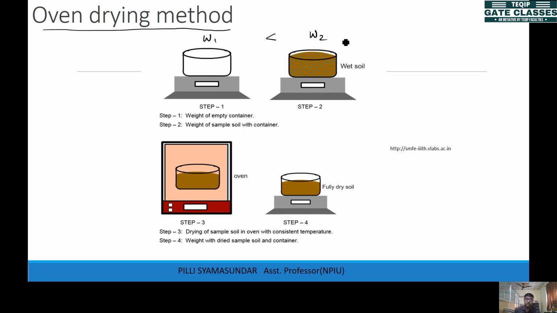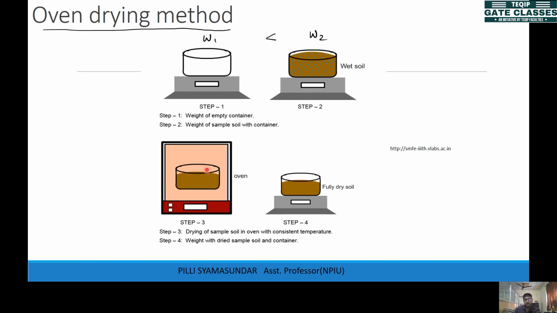In the next stage, you take this container, remove it from the weighing balance, and keep this in the oven. Then the water in the soil, you can see these dots, gets evaporated and you are left with only the solid particles, no water, right?